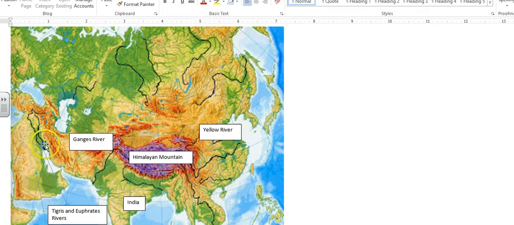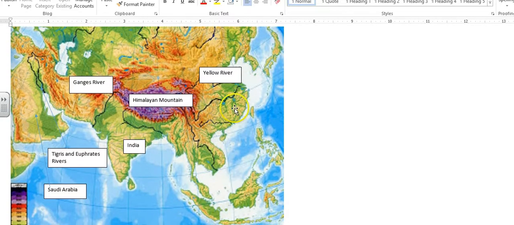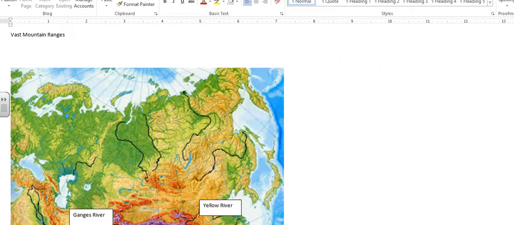Southwest Asia, Central Asia, Southern Asia, Southeast Asia, and scoop the map down a little bit more so you can see the archipelago of Indonesia, East Asia, and Northern Asia, which includes Russia.